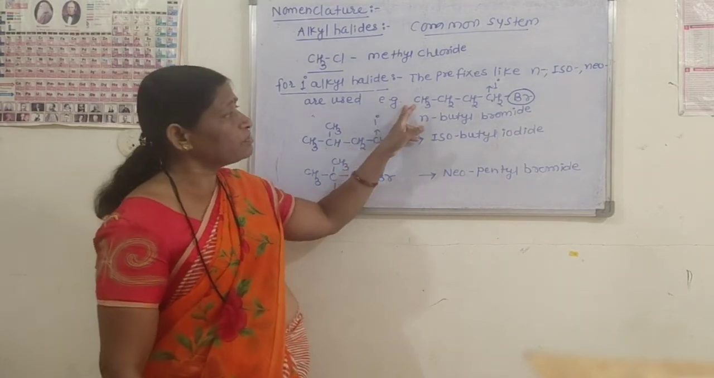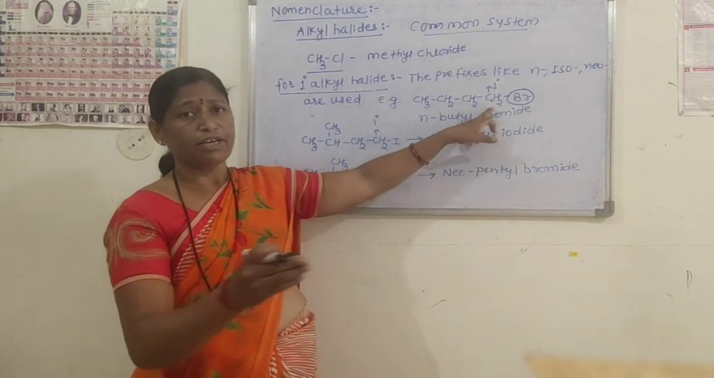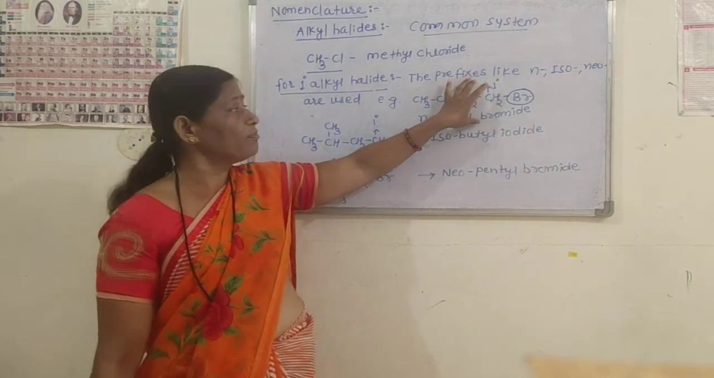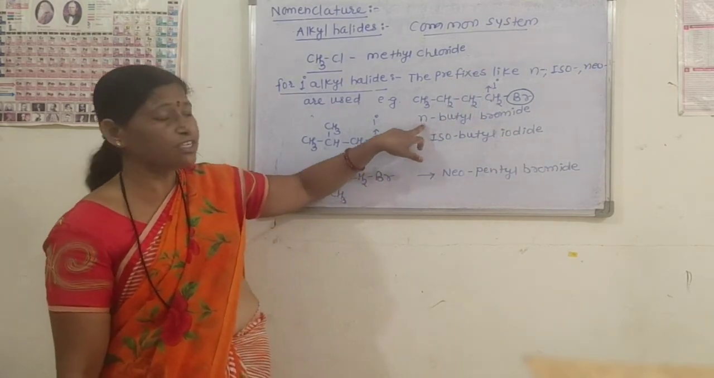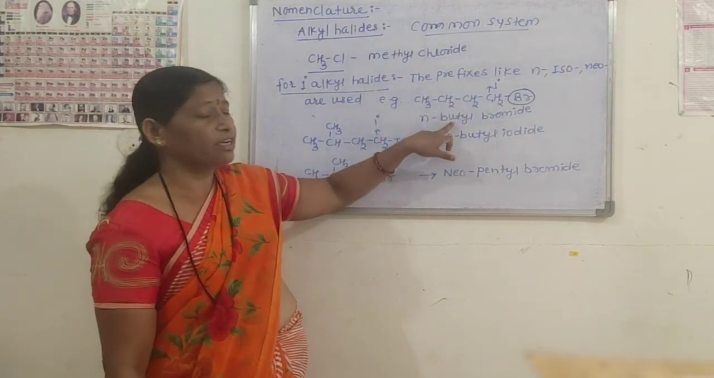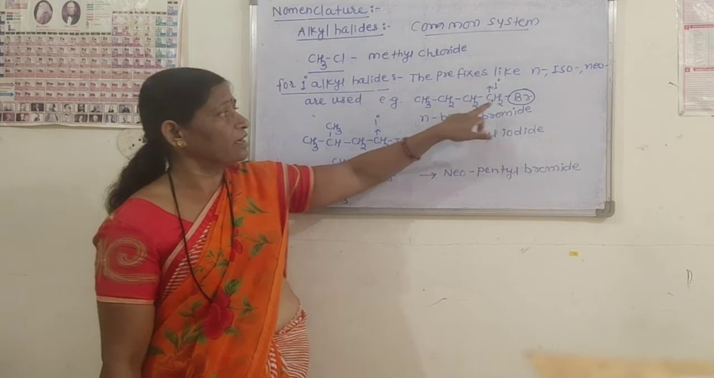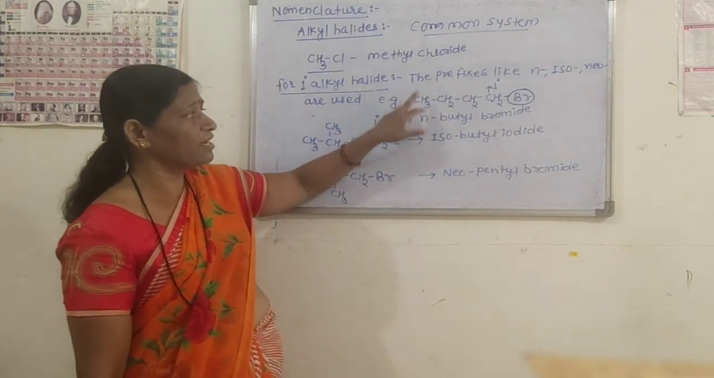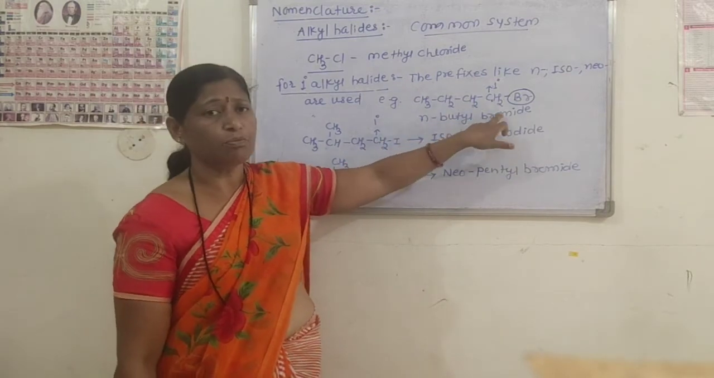All these four carbon atoms are in a straight chain. Therefore, this chain is called a normal chain, and the prefix n is used. There are four carbon atoms, therefore the name of that alkyl group is butyl, and for Br we use the word bromide. Therefore, the name of this alkyl halide is n-butyl bromide.